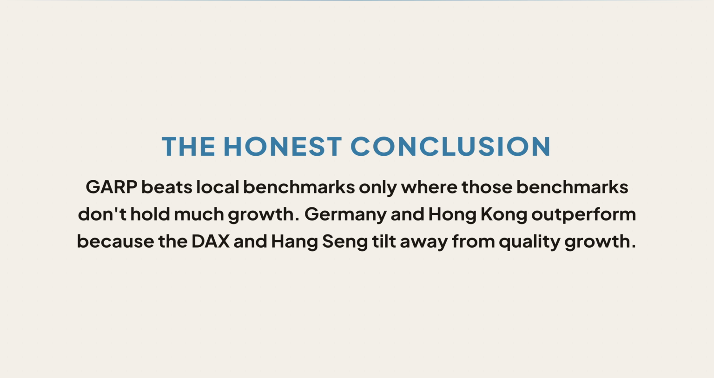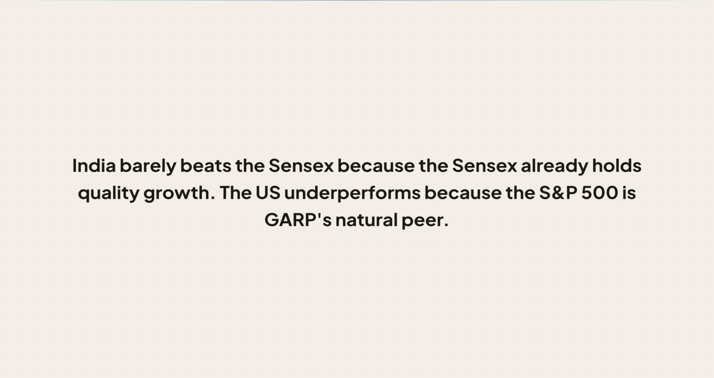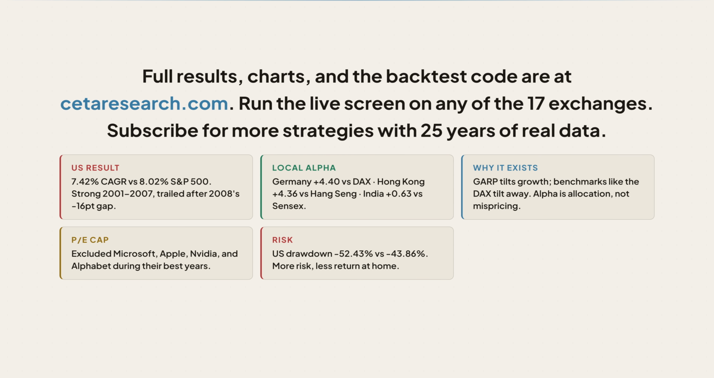The honest conclusion is this: GARP beats local benchmarks in markets where those benchmarks don't hold much growth. Germany and Hong Kong outperform because the DAX and Hang Seng tilt away from quality growth. India barely beats the Sensex because the Sensex already holds quality growth. The US underperforms the S&P 500 because the S&P 500 is GARP's natural peer. GARP is a sensible framework for stock selection, but the alpha you see depends entirely on what you measure against.